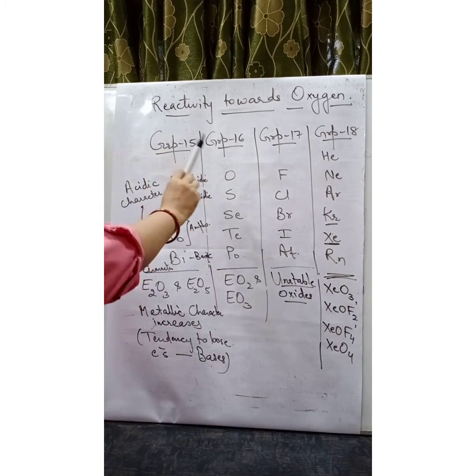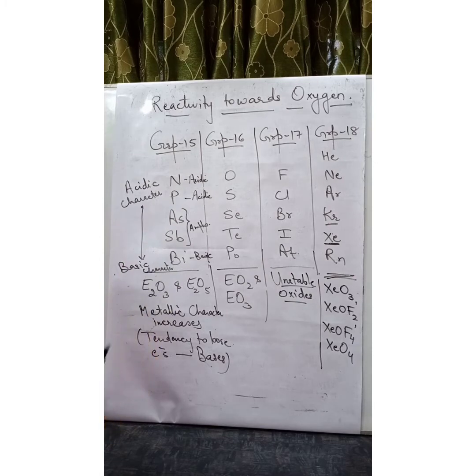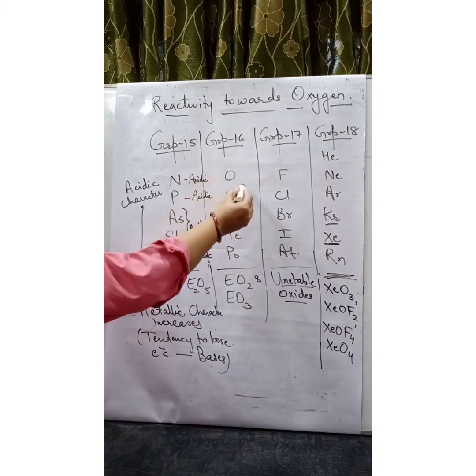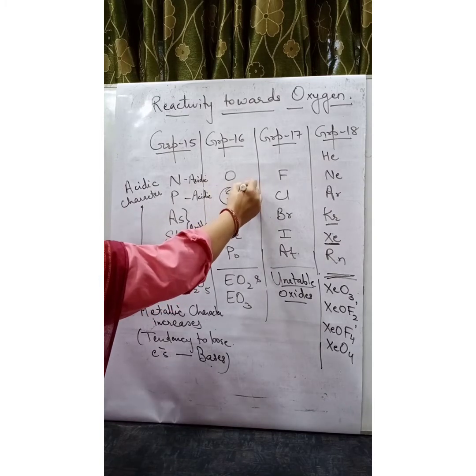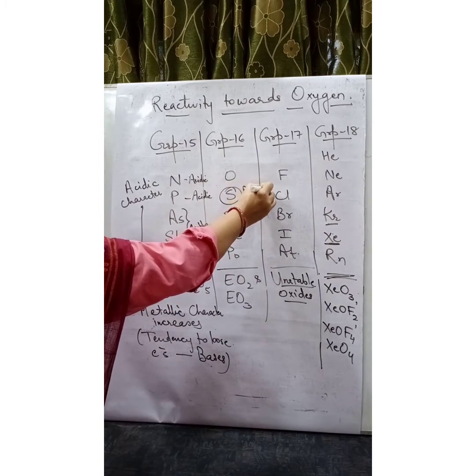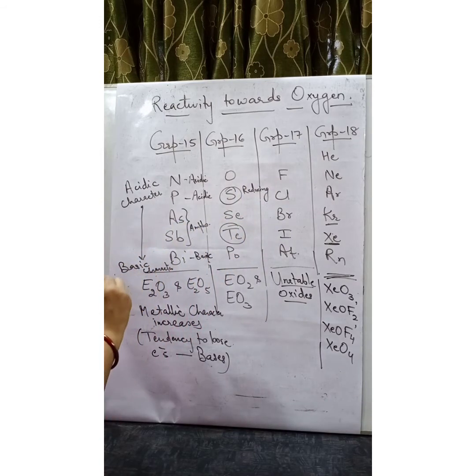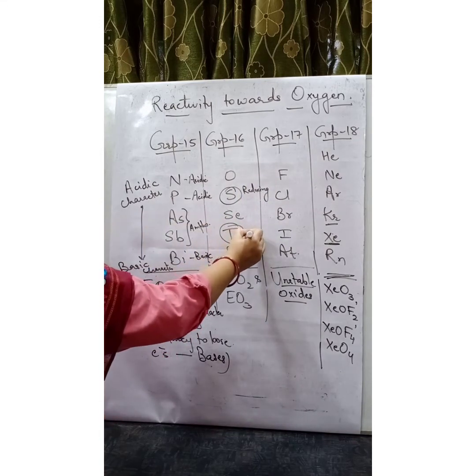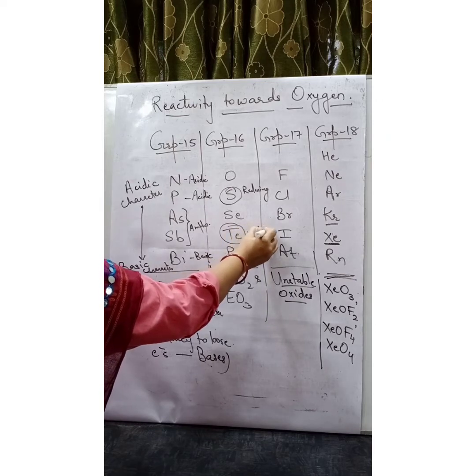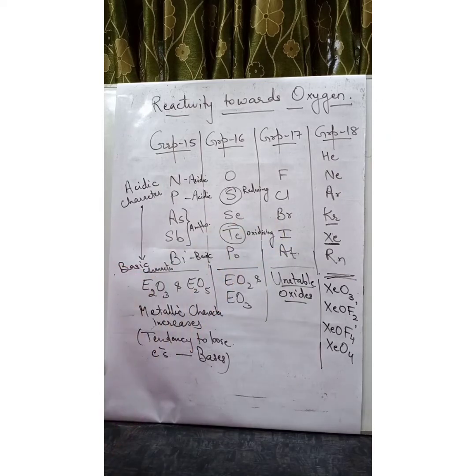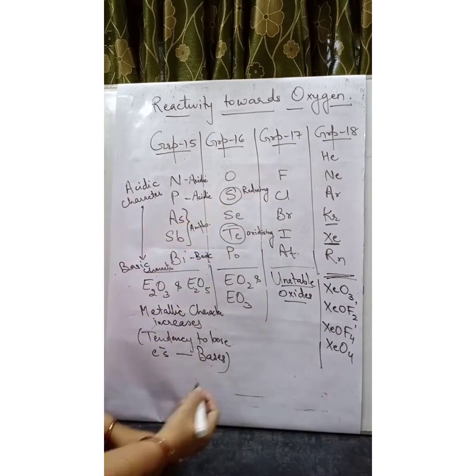Now, if you talk about group number 16, you notice that SO2 is showing reducing nature. But TeO2 is showing oxidizing nature. SO2 is reducing, but TeO2 is oxidizing.